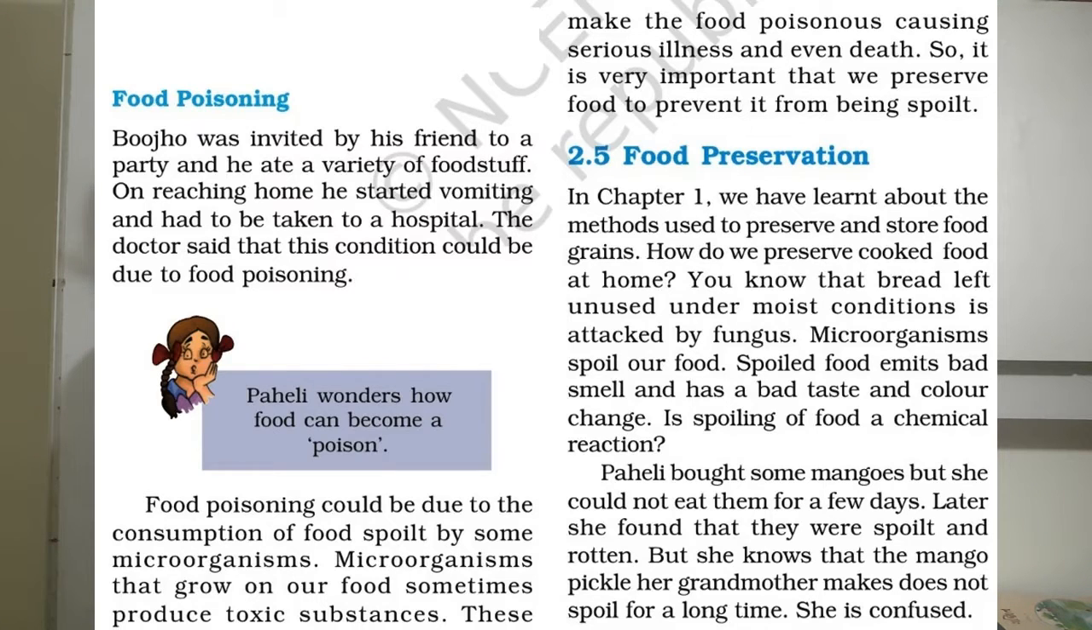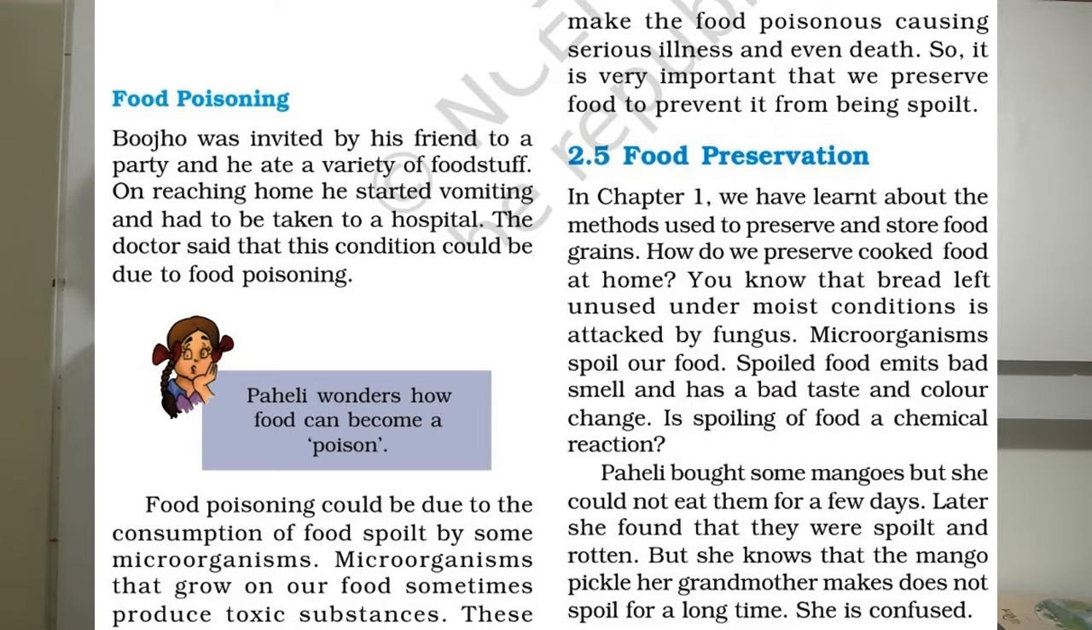Bojo was invited by his friend to a party and he ate a variety of foodstuffs. On reaching home, he started vomiting and had to be taken to a hospital. The doctor said that this condition could be due to food poisoning. Paheli wonders how food can become a poison.